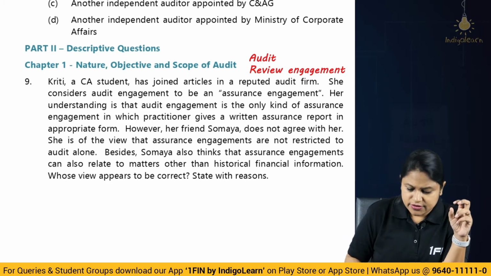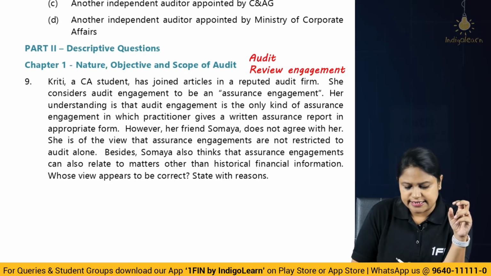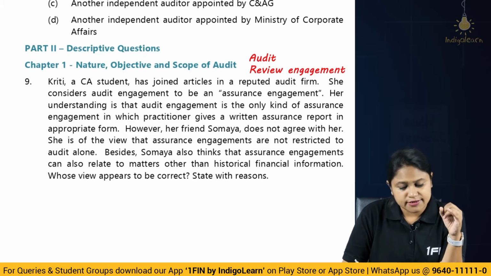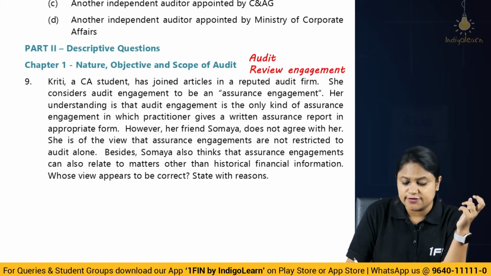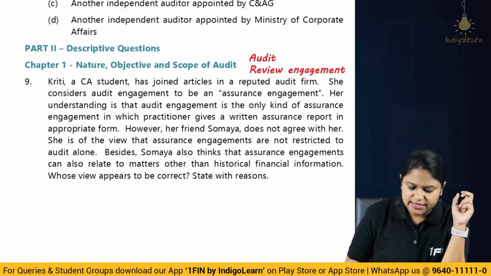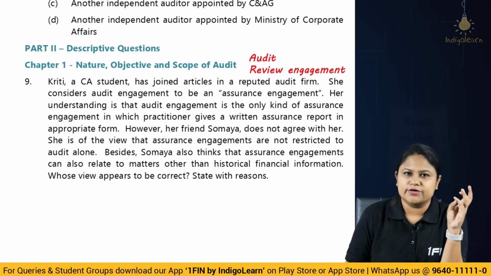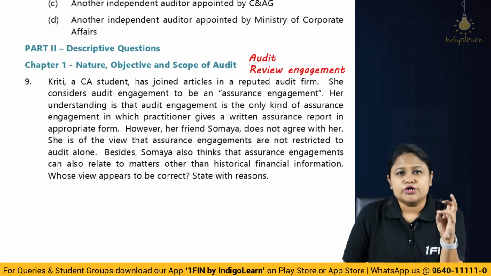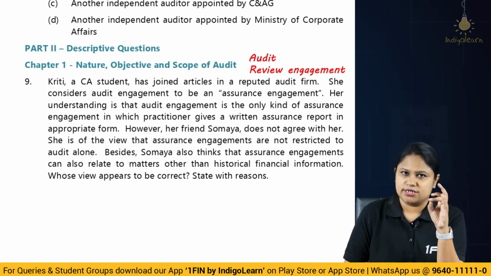So here understand, the understanding of Somaya is correct, where she says that it can also relate to matters other than historical financial information. So she is telling it is not only audit, review also is there. Plus it should also not be only on historical data, it could be on other information, like there are other assurance engagements also. So basically here we can say that yes, audit is one of the assurance engagements where reasonable assurance is obtained. When you talk about review, then there is a limited assurance.